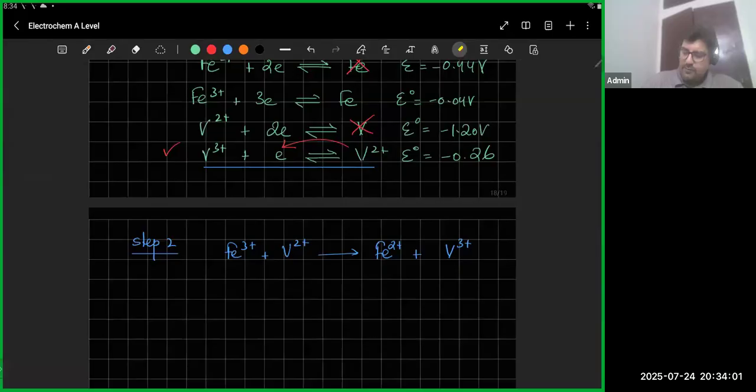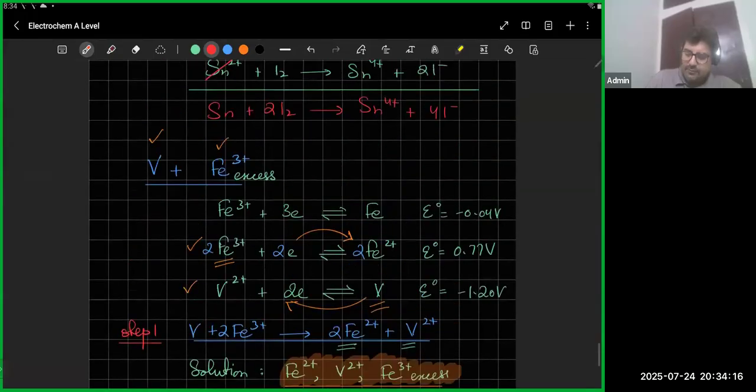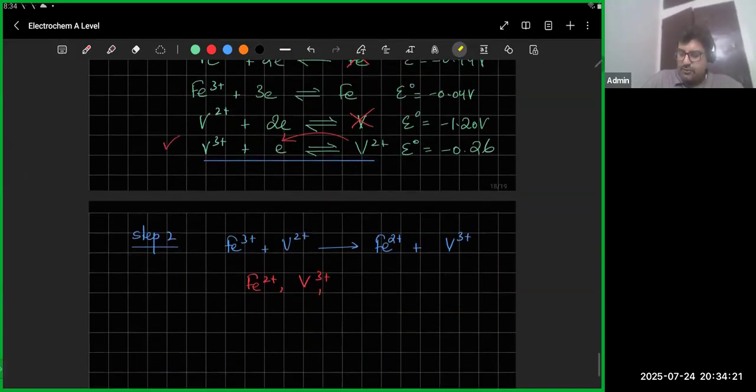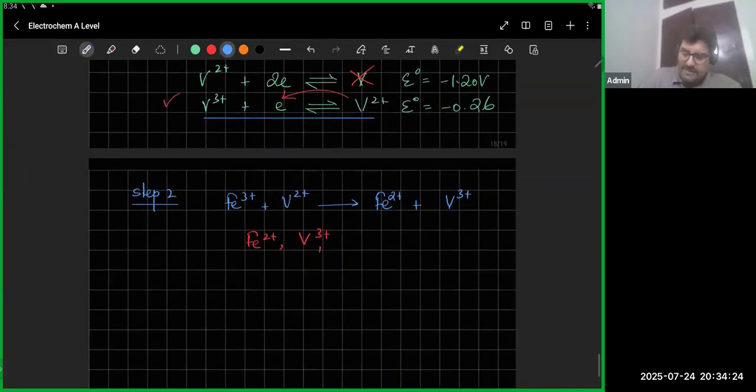So after this reaction, what do we have? We have these things, right? This is produced. So हमारे पास क्या है? We've got Fe2 plus, that is, and I've got V3 plus, and वो जो left over excess में था ना, हमने जो शुरू में ऐड किया था, I had added excess Fe3 plus, right? So there is still excess Fe3 plus that's left, and I'm going to figure out how these would react.